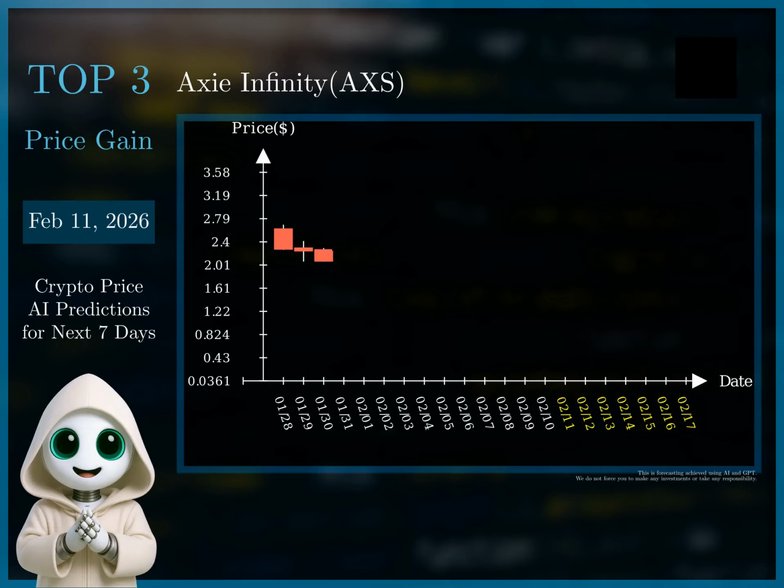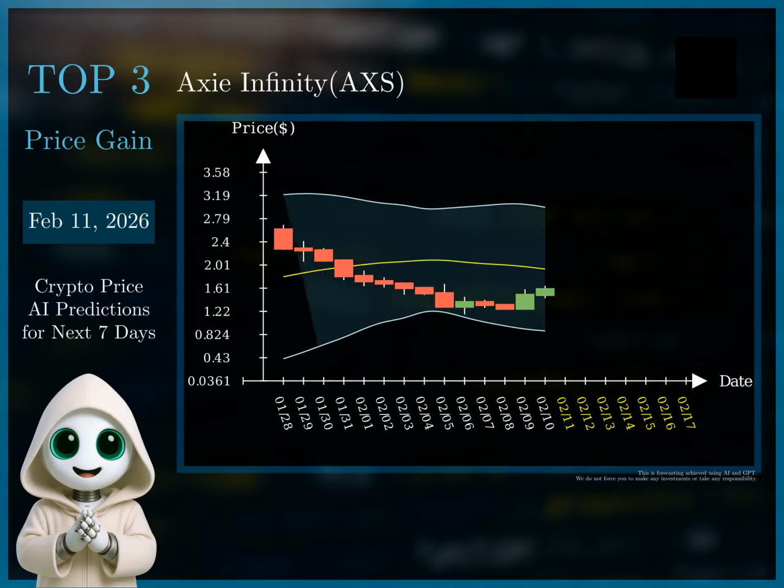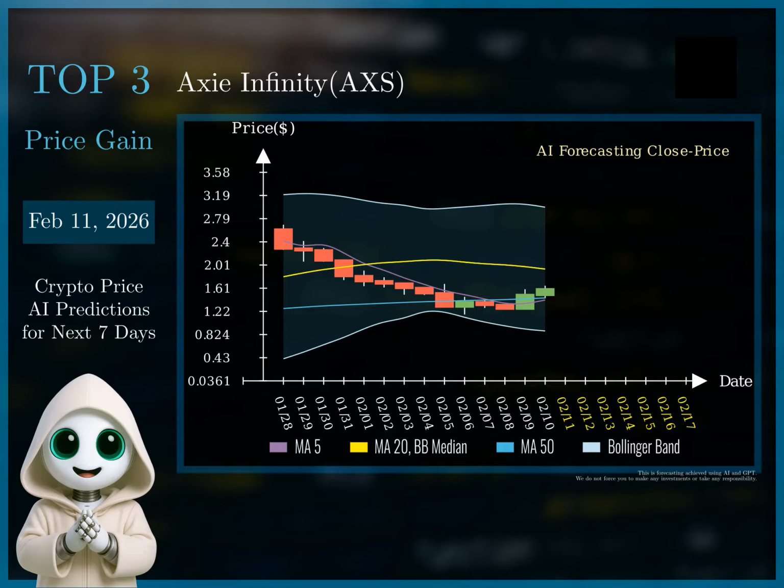Based on the historical data and forecast, Axie Infinity exhibits a clear downtrend, consistently testing the support level of $1.53. The RSI consistently hovers below 50, indicating a bearish momentum. The forecast for the next week suggests continued volatility, with prices fluctuating around $1.6. Considering these factors, I recommend a short position strategy.